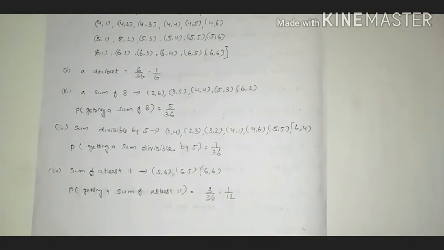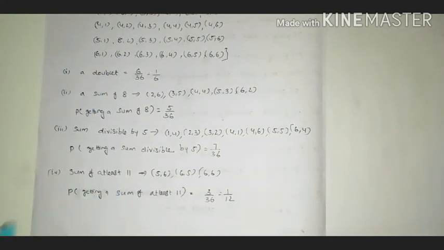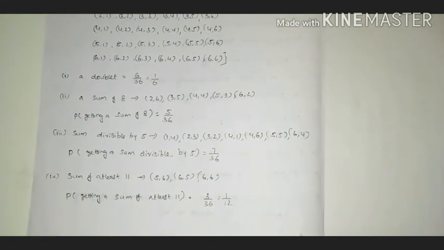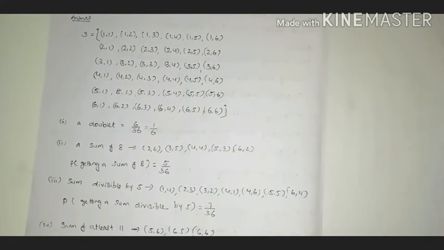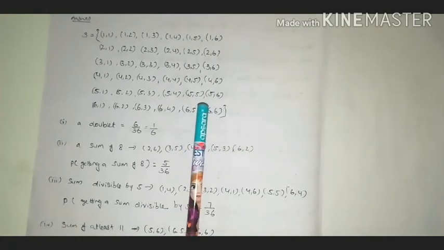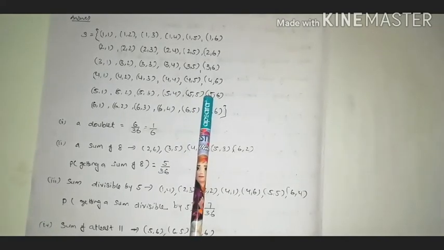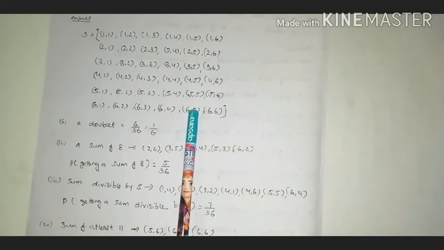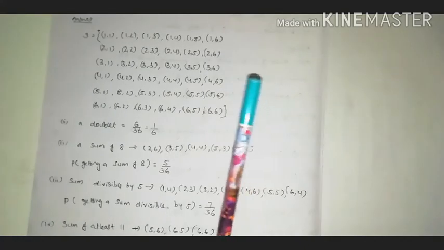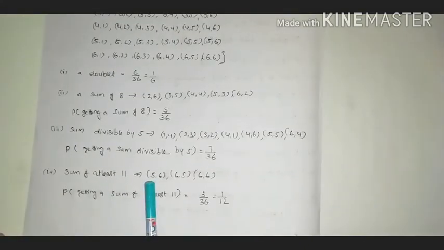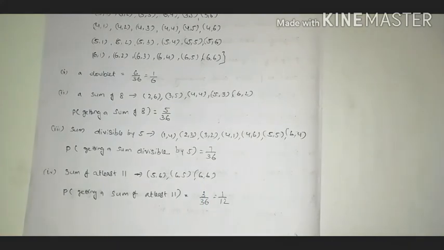And next thing is a sum of at least 11. When we go through the sample space, at least 11 means either 11 or more than 11. So 11 we are getting from 5 6, 6 5 also gives 11, and 6 6. Only 3 elements we can consider in this case. That is 3 favorable outcomes out of 36, that is 3 by 36, and its simplest form is 1 by 12.